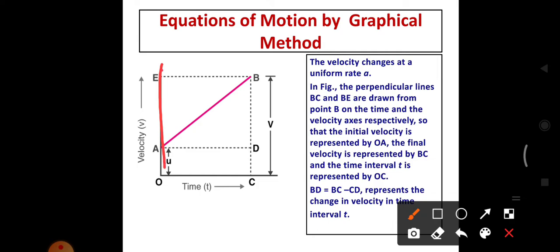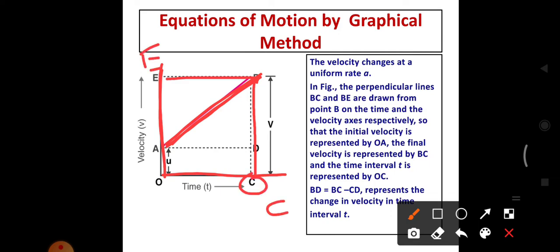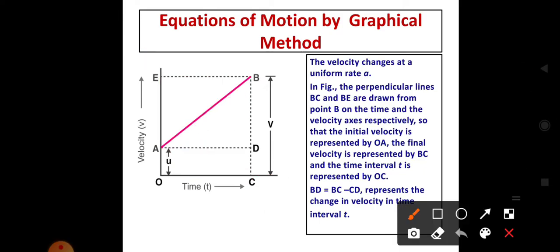So on the x-axis and y-axis, the object starts at A and ends at B. I drew perpendicular lines from B to the x-axis and from B to the y-axis, and I gave them the names C and E. Next I drew a line parallel to the time axis from A, and I named that point D. So here we know the known values: OA is the initial velocity, BC is the final velocity, and OC is the time.